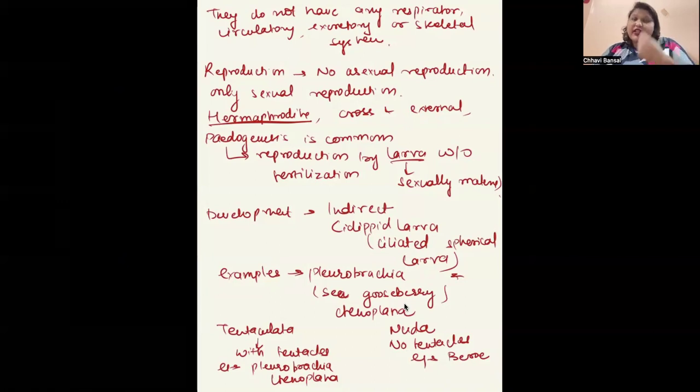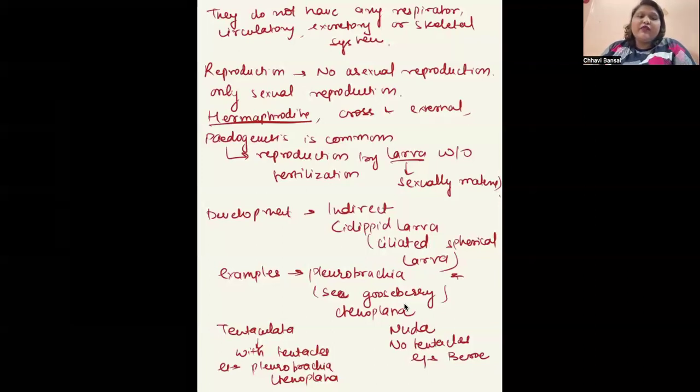The classification: there are 2 classes, Tentaculata and Nuda. Tentaculata, as the name says, have tentacles present. Example is Pleurobrachia and Ctenoplana. Nuda do not have any tentacles. Example is Beroe. This is our small phylum, Ctenophora.